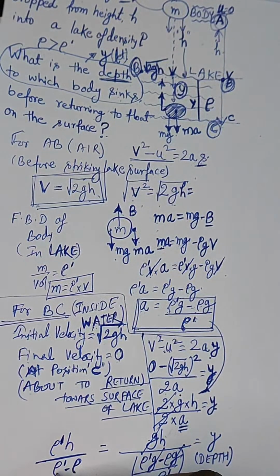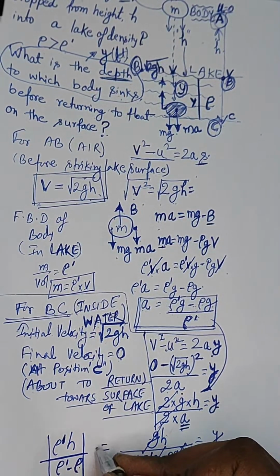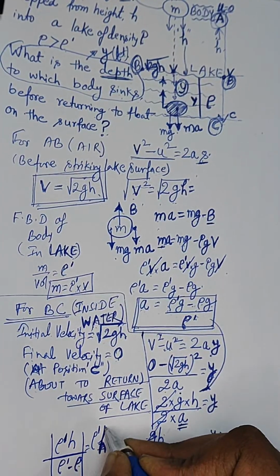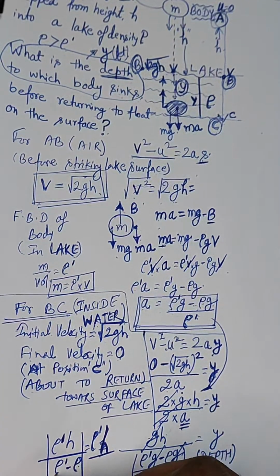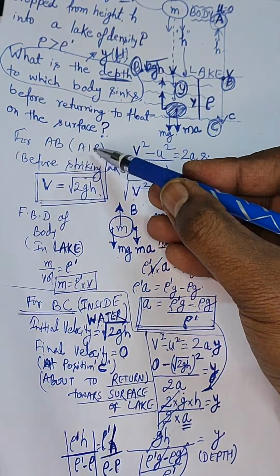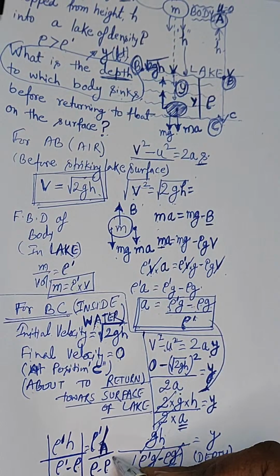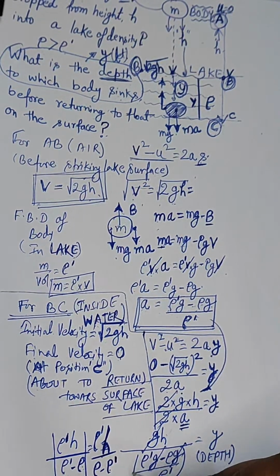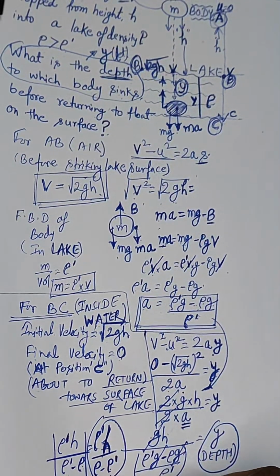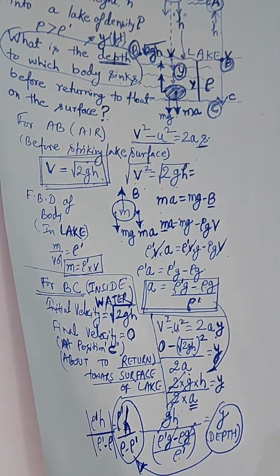So it will not be rho dot minus rho, but it should be rho dot into h divided by rho minus rho dot, because rho is greater than rho dot. Density of water is greater than density of body. So this will be the depth to which the body sinks, and this is our answer, my dear friends.